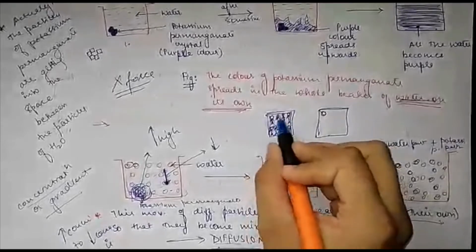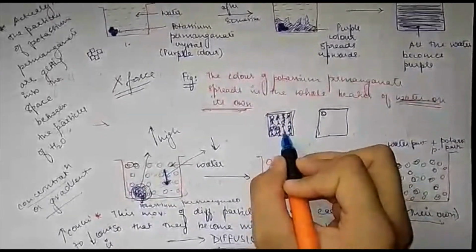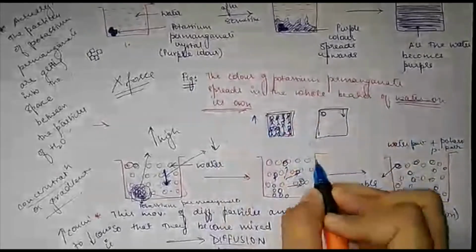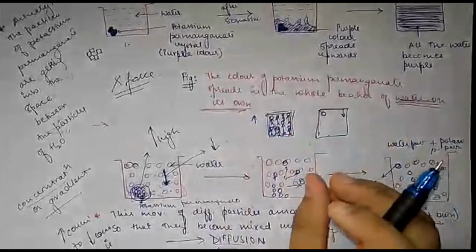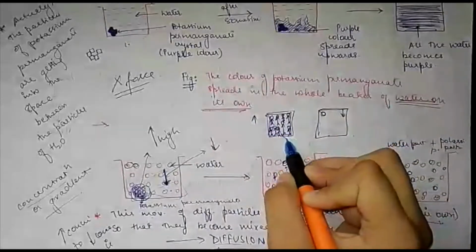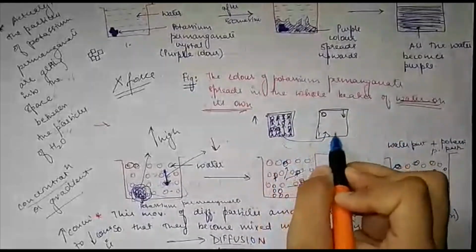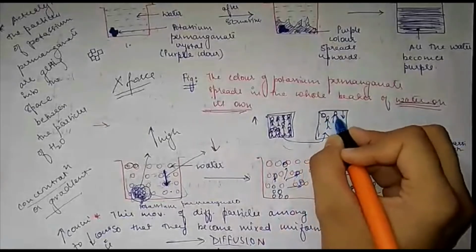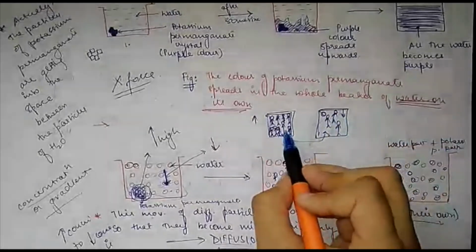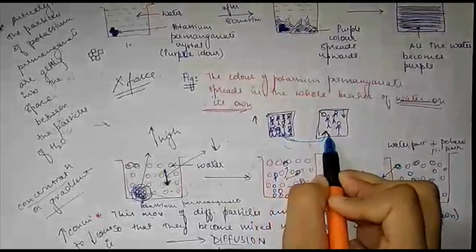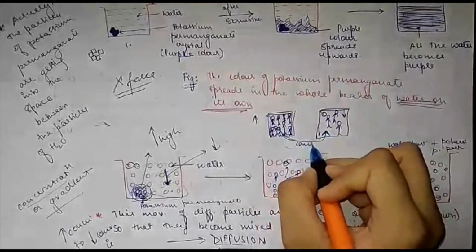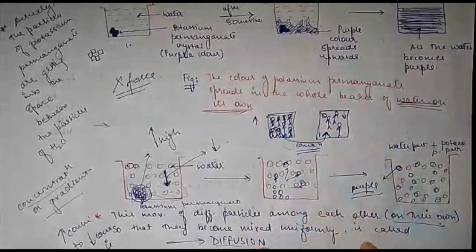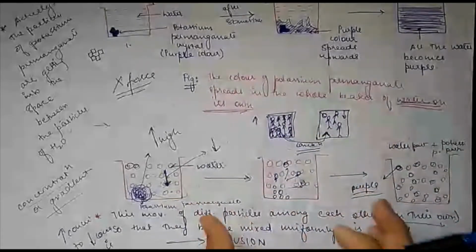Since the concentration of people is high here and low there, eventually some of the people will come out and enter the other room. So they will move on the basis of their concentration. I hope you have understood what I was trying to explain regarding diffusion and concentration gradient.